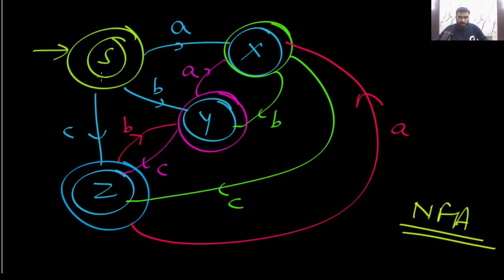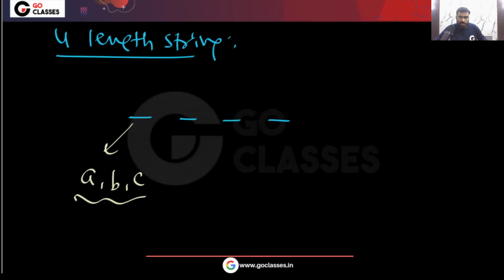Okay, look at this NFA. From the initial state, either you can go on A to X, or you can go on B to Y, or you can go on C to Z. So for the first symbol, anything you can put. First symbol can be A, B, or C. For example, from this S, you can take A and you can go to X.